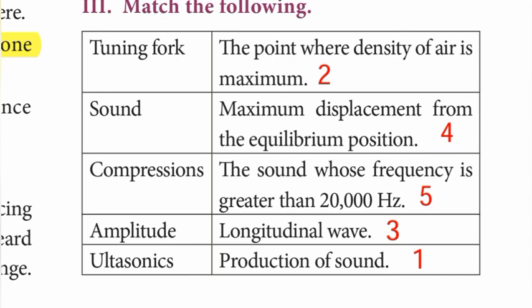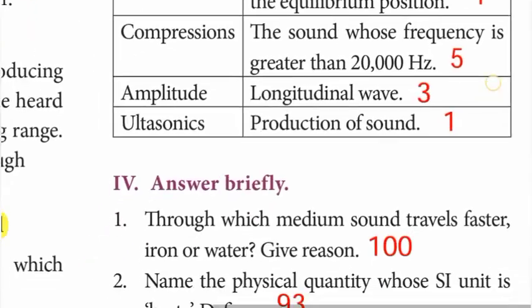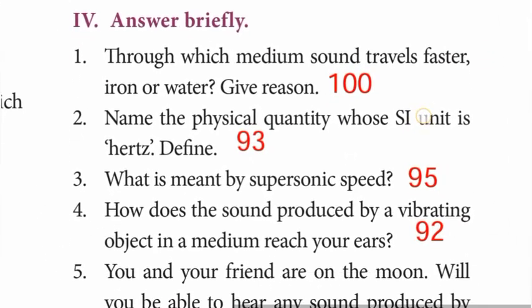Number 4, amplitude, maximum displacement from the equilibrium position. Amplitude over. Then ultrasonics, the sound whose frequency is greater than 20,000 Hertz. The number is 24531.